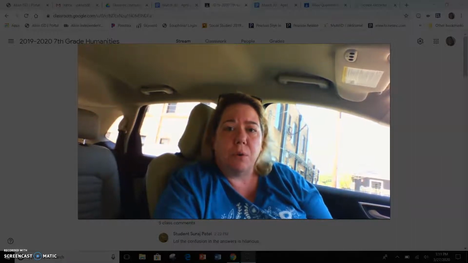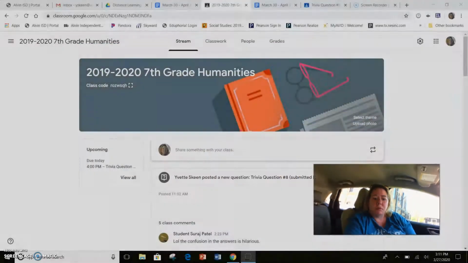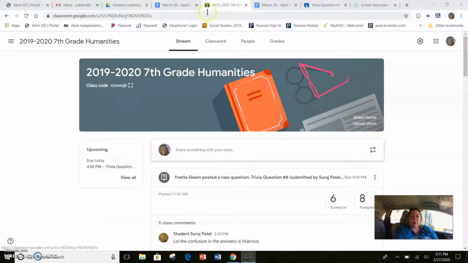I'm in my car with my mobile office, and I thought I would show you some changes that I made to the Google Classroom. So I'm going to shrink this. Sorry about the video quality, but this is what you got to do. If you look here at the Google Classroom, you probably noticed the stream gets really messy. It's kind of hard to figure out what it is that we're doing, mainly because of all those trivia questions.